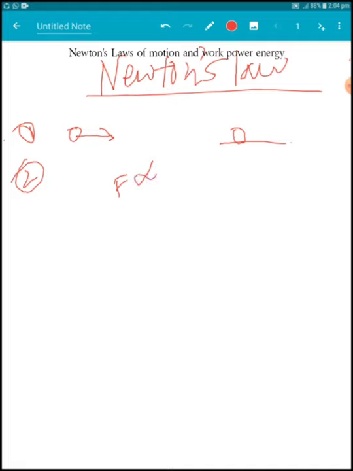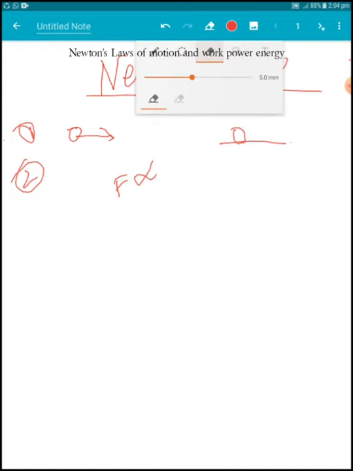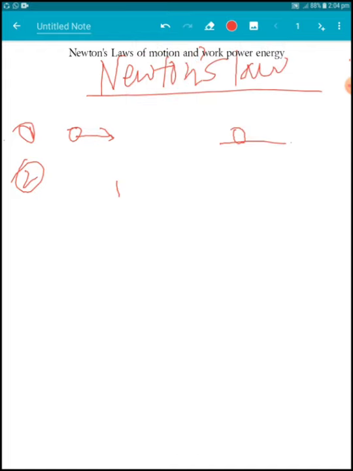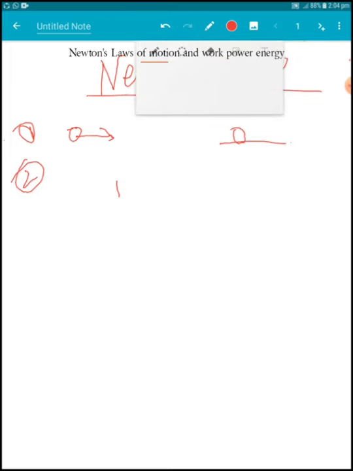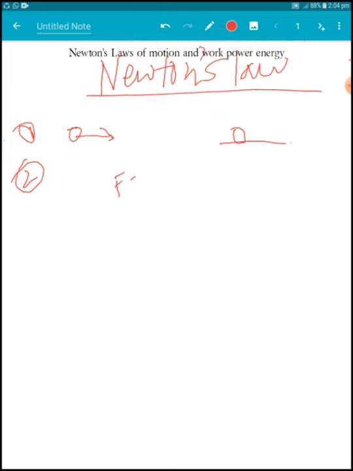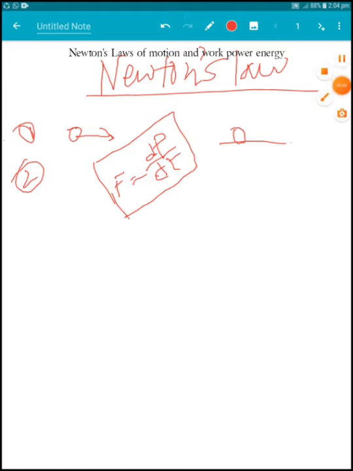directly proportional to the force applied, that is F is proportional to the rate of change of momentum. At a higher class, we can write that F is equal to dp/dt with the help of calculus. Newton's second law states that the rate of change of momentum is directly proportional to the force applied, and it takes place in the direction in which the force acts on it.